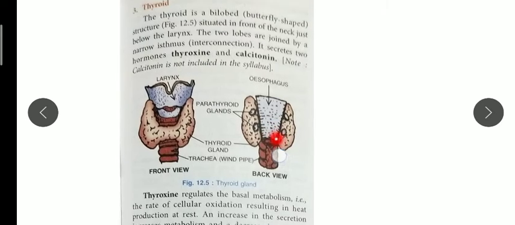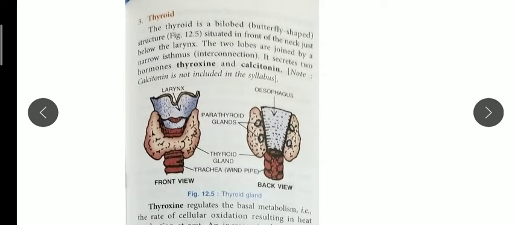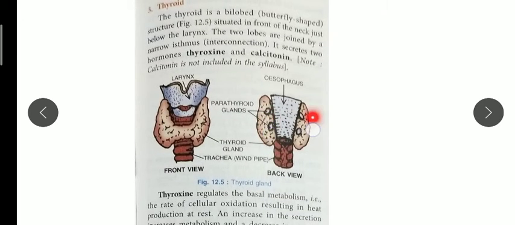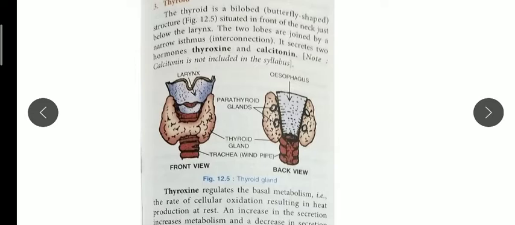Now children, next hormone is thyroid hormone. You can see this butterfly-shaped gland. It is bilobed. So here is one lobe, here is another lobe, and it is attached near the, you can see the esophagus is given, larynx is given.